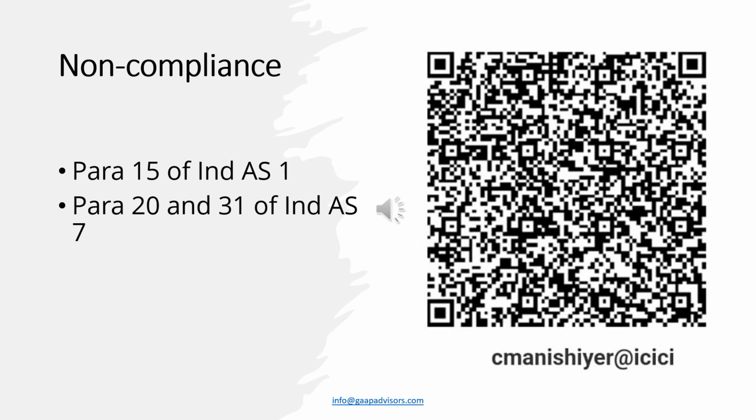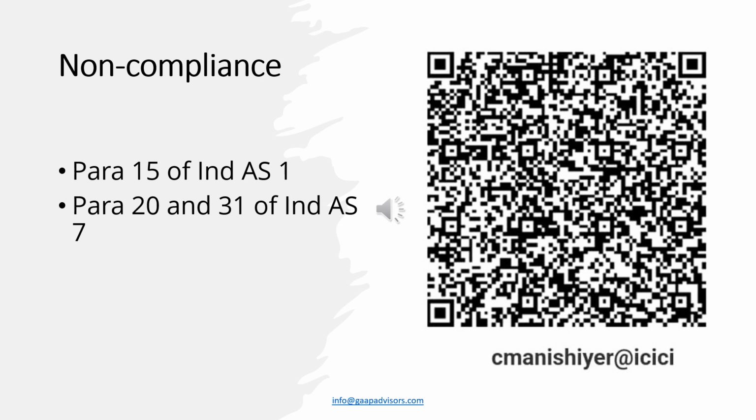Para 20 of Ind AS 7 states that the net cash flow from operating activities is determined under the indirect method by adjusting profit or loss for the effects of items for which the cash flow effects are investing or financing cash flows. Para 31 of Ind AS 7 requires interest paid to be classified as financing cash flows.